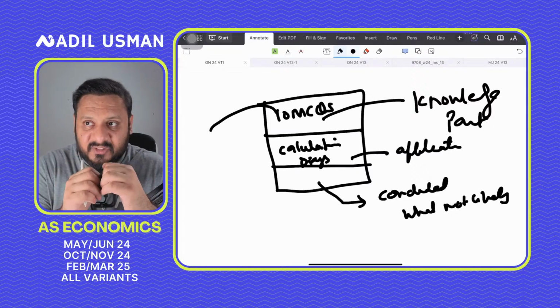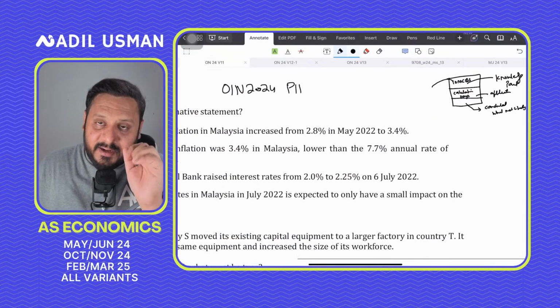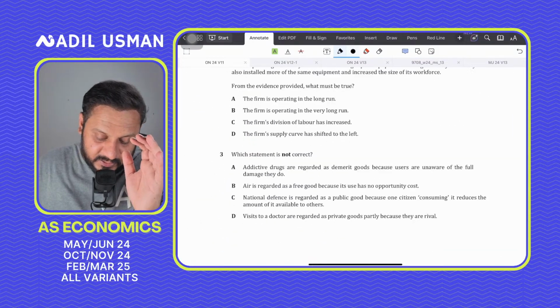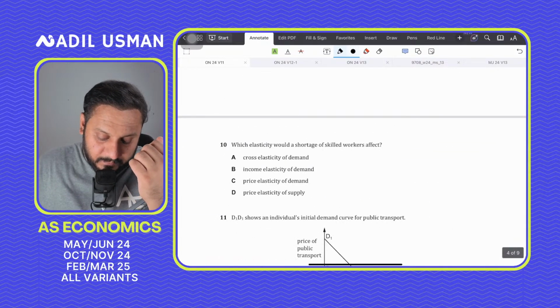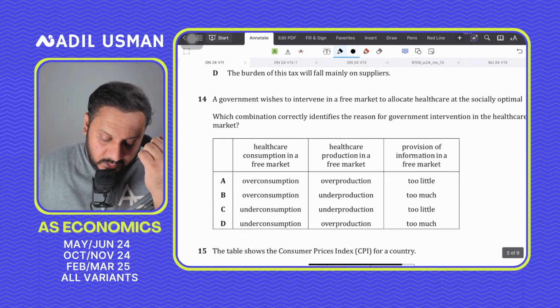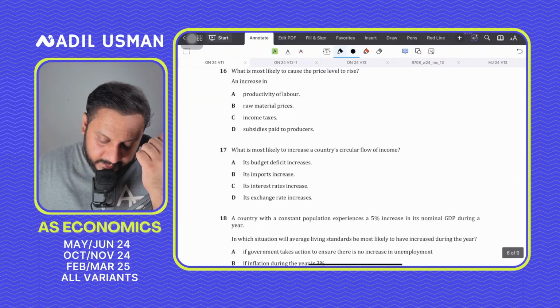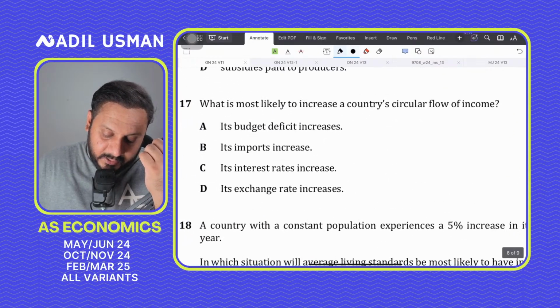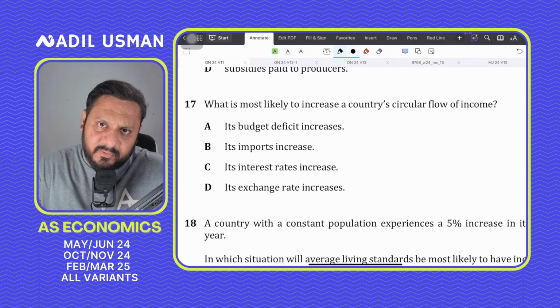So always, when you are attempting an MCQ, let's say you have an MCQ that asks what is most likely to increase a consumer circular flow of income.